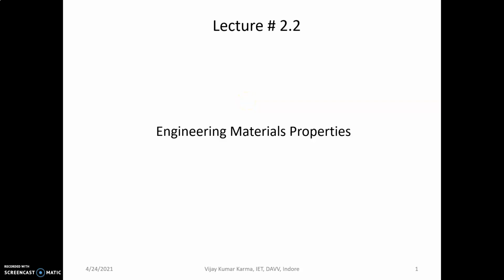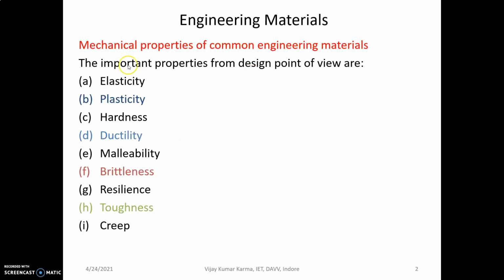Welcome. In this lecture, we'll discuss the various engineering material properties. In design, it is very important to be aware of the various properties of the engineering materials. These properties are elasticity, plasticity, hardness, ductility, malleability, brittleness, resilience, toughness, and creep.